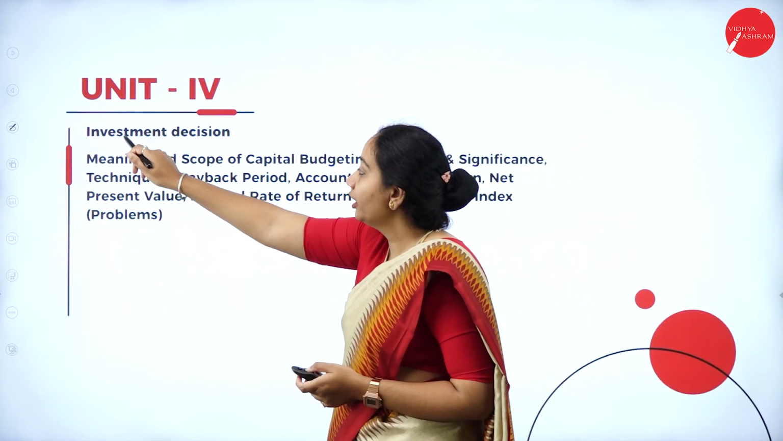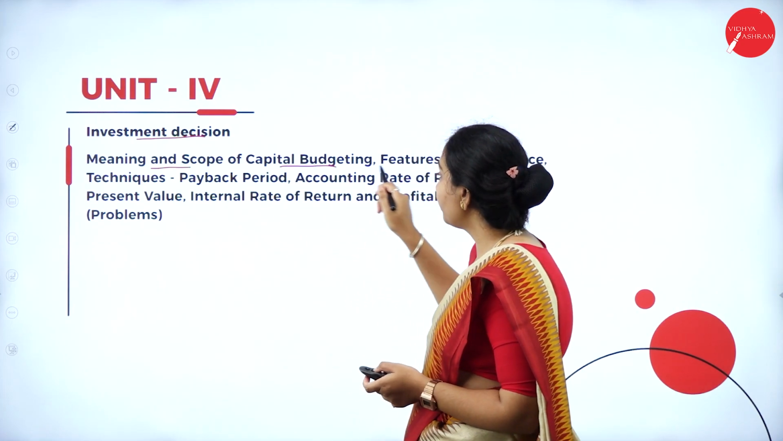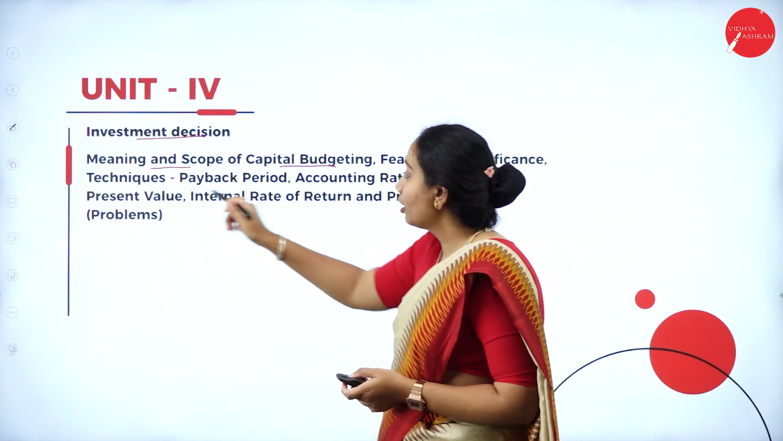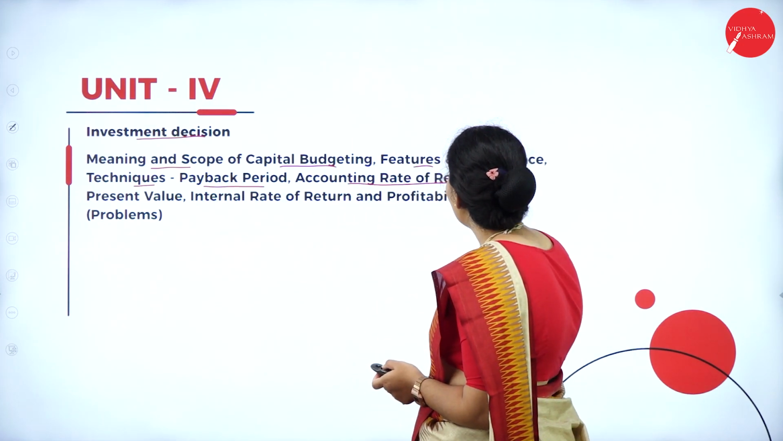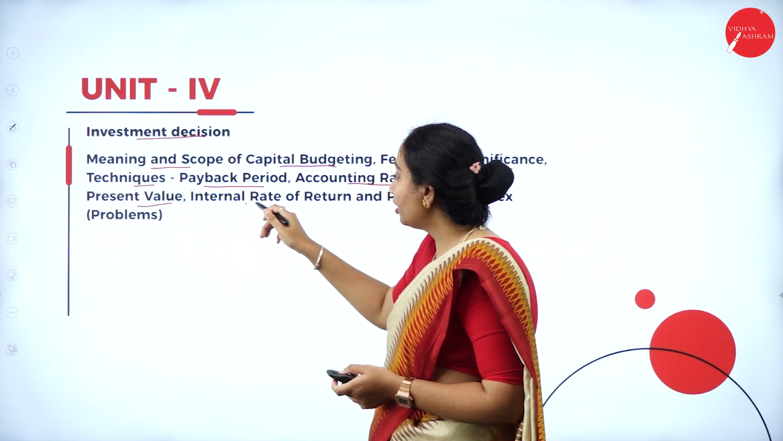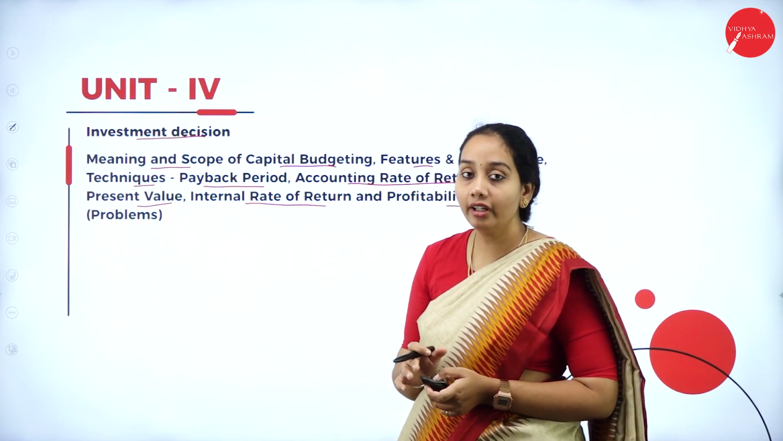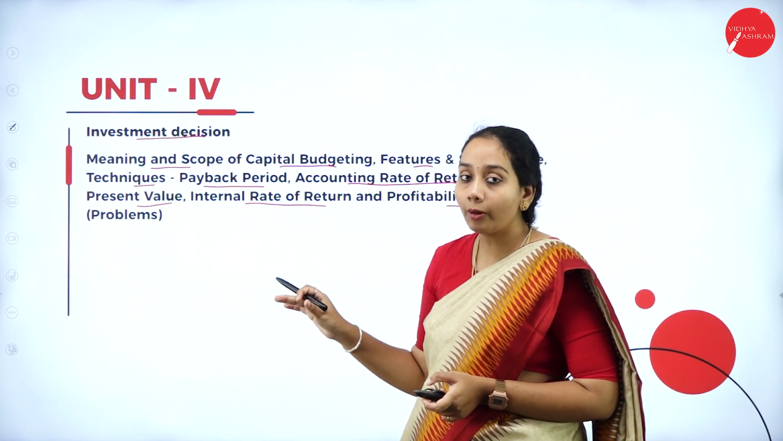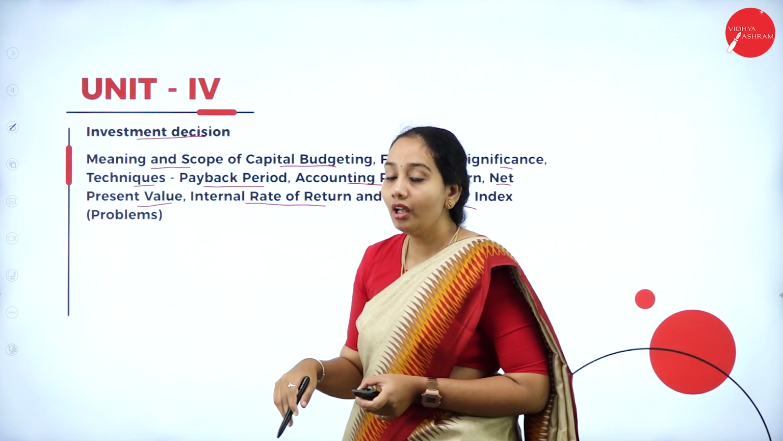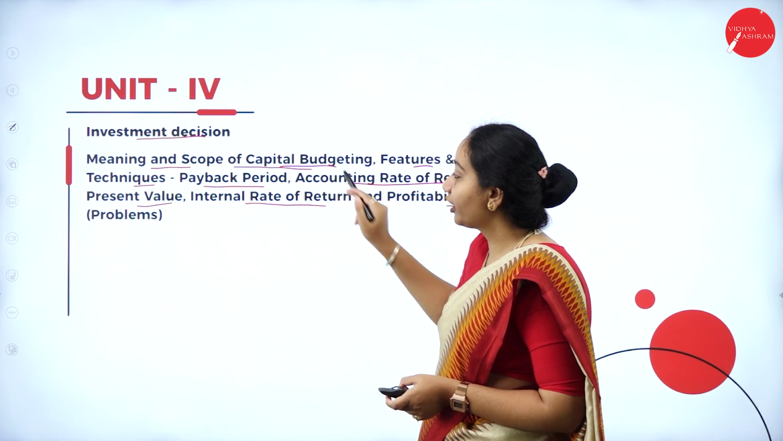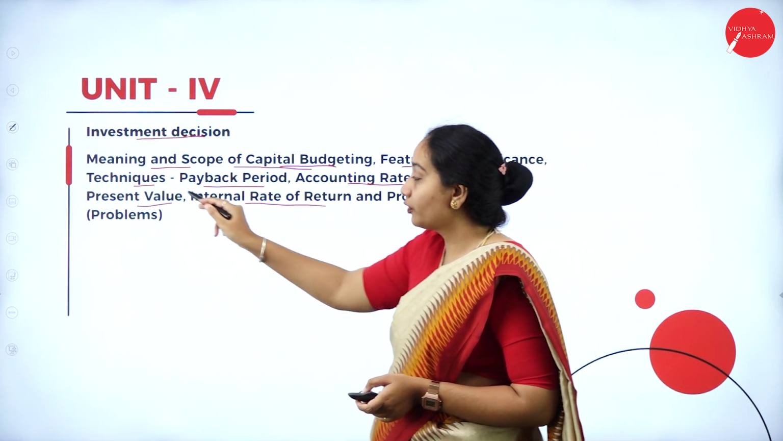Next, unit number 4, investment decisions. Under that we are going to learn about the meaning and scope of capital budgeting, features and significance, and techniques: payback period, accounting rate of return, net present value, internal rate of return, and profitability index. All these are important here. You're going to get different kinds of problems regarding each method. What is the basic meaning of investment, and what is the basic meaning of capital budgeting? Then next we are going to learn about the features and significance of the technique.